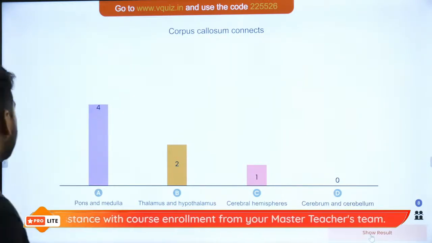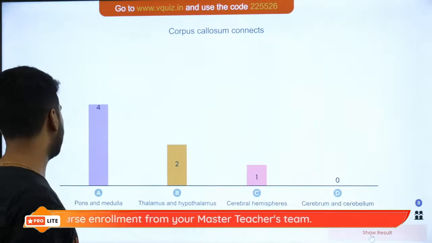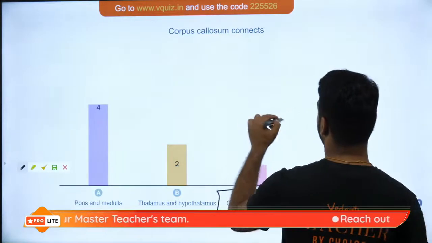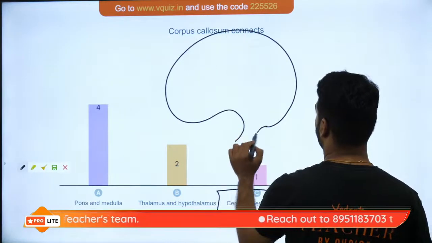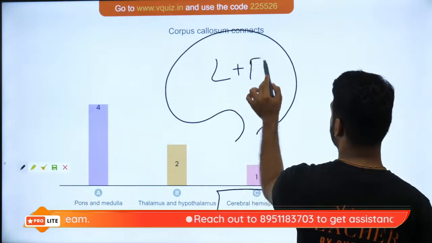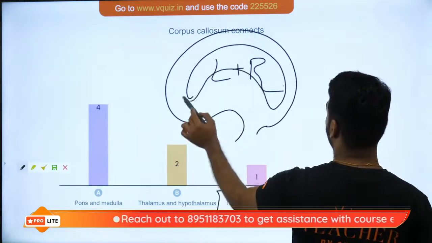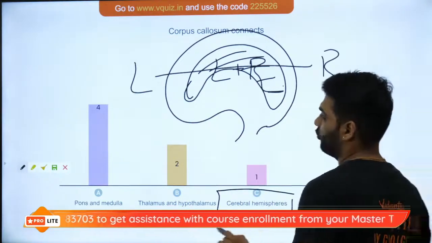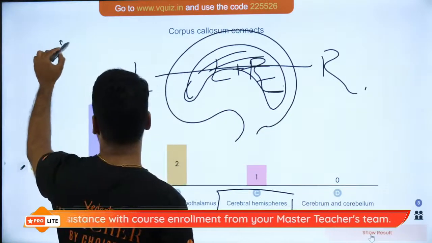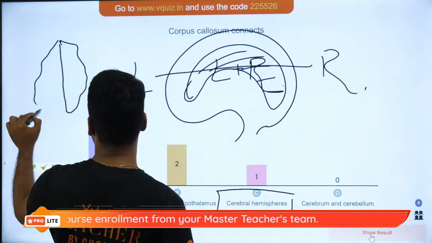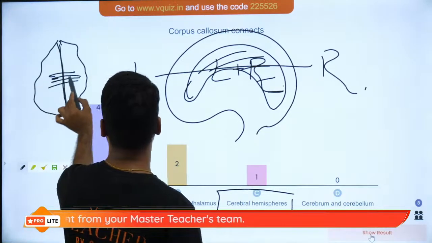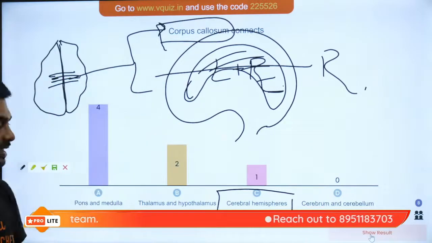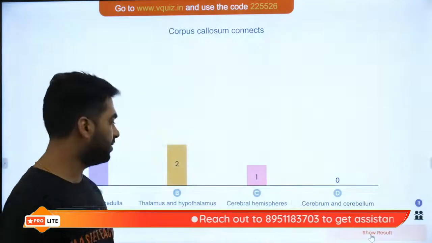The corpus callosum is a connecting network. It connects the two cerebral hemispheres. Your brain is made up of left and right hemispheres, and the corpus callosum connects the left hemisphere with the right hemisphere. If you look at the brain from above, these are the two hemispheres, and in between there is a network of bands called the corpus callosum. So C will be the correct answer.